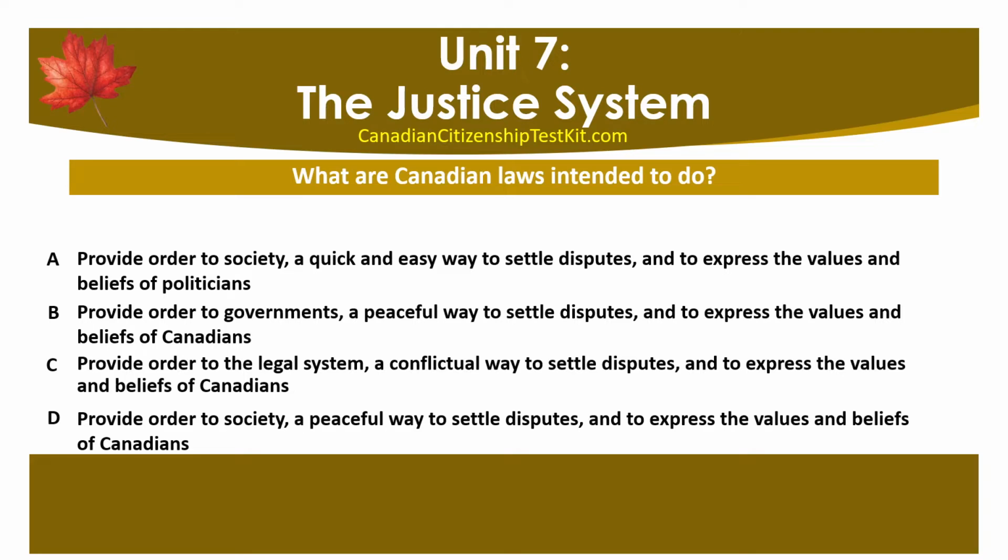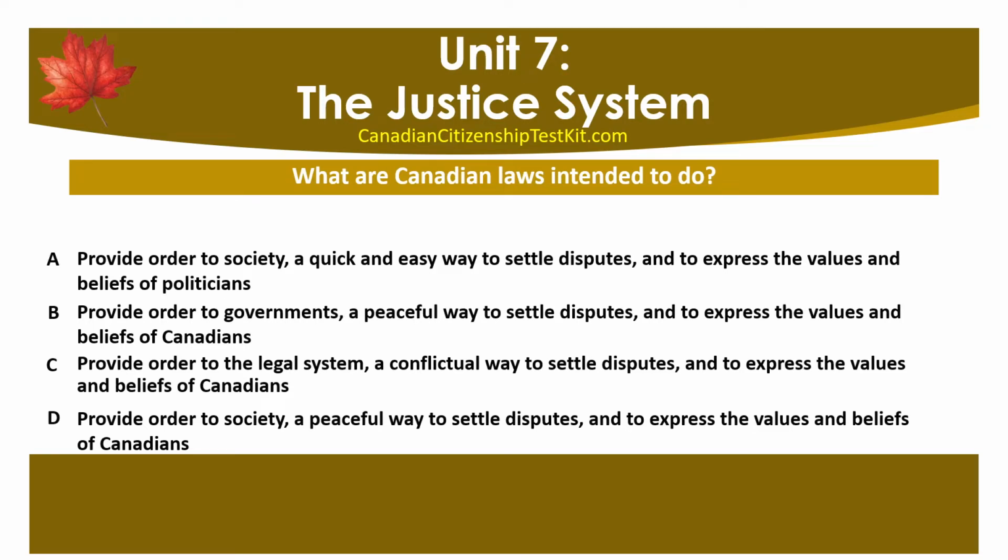What are Canadian laws intended to do? A. Provide order to society, a quick and easy way to settle disputes, and to express the values and beliefs of politicians. B. Provide order to governments, a peaceful way to settle disputes, and to express the values and beliefs of Canadians. C. Provide order to the legal system, a conflictual way to settle disputes, and to express the values and beliefs of Canadians.